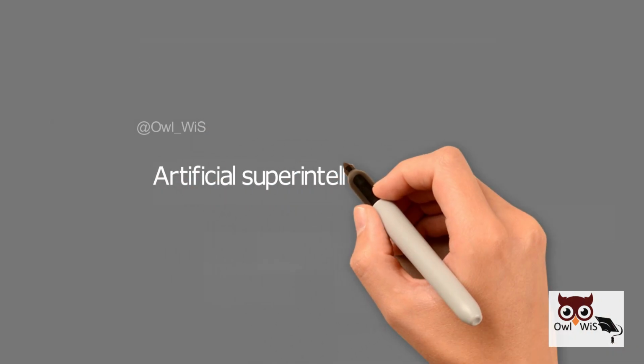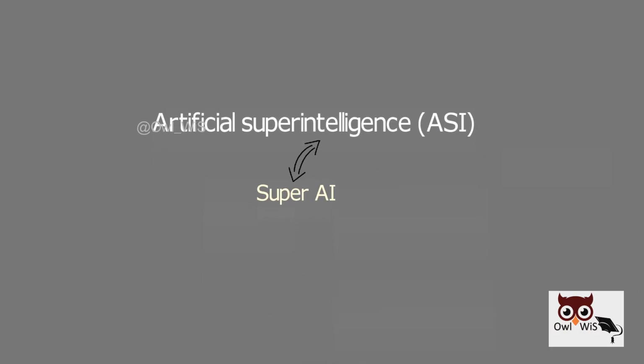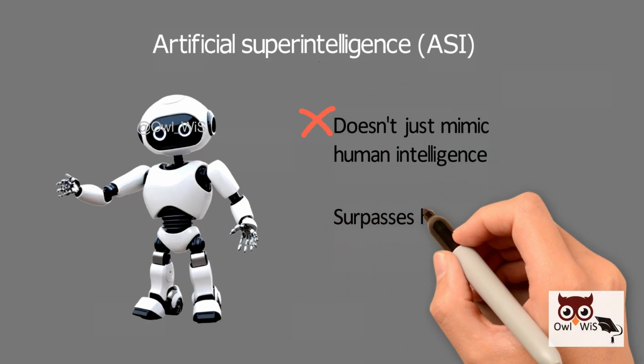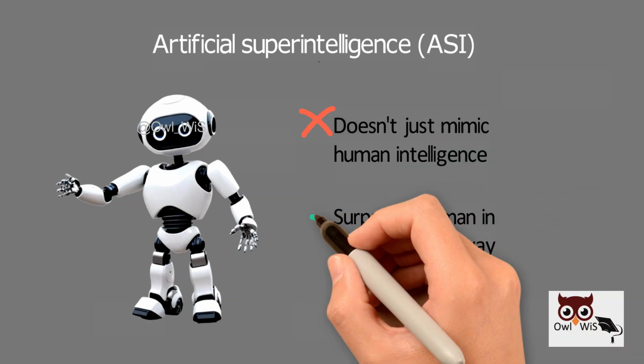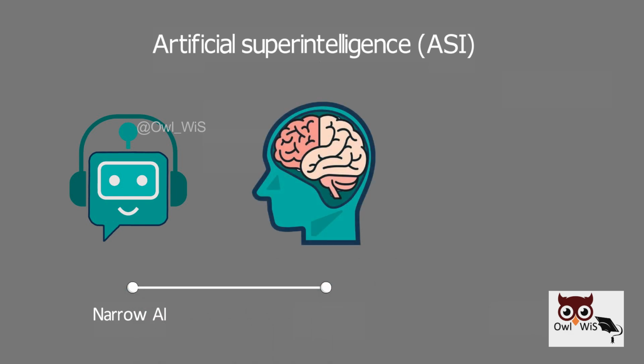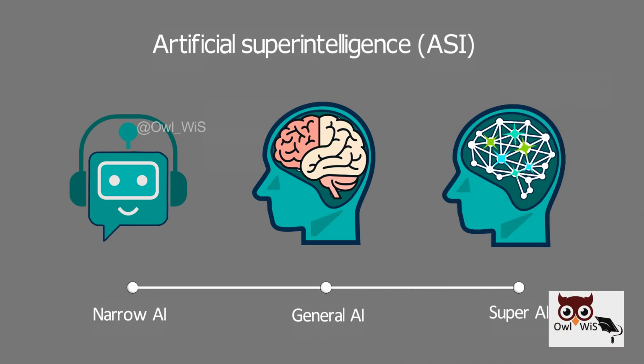Artificial superintelligence, or super AI. This is an AI that doesn't just mimic human intelligence, it surpasses it in every possible way. It's theorized that once AI has reached the general intelligence level, it will soon learn at such a fast rate that its knowledge and capabilities will become stronger than that of even humankind.